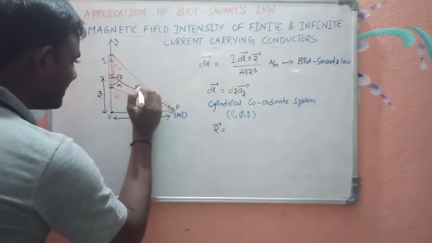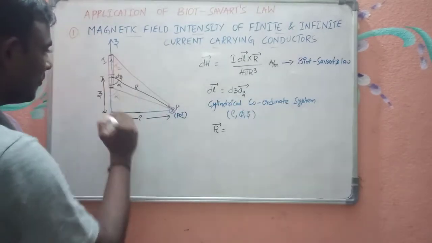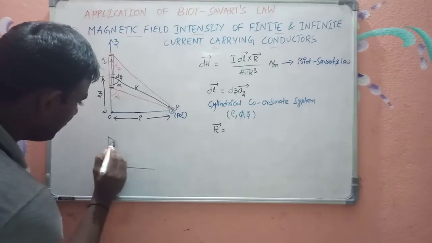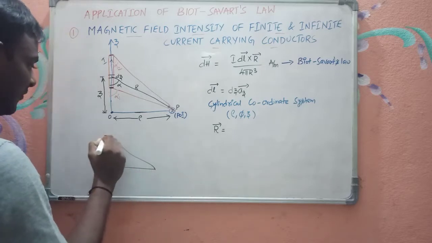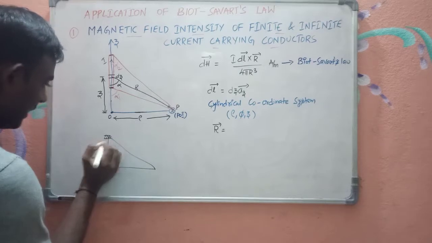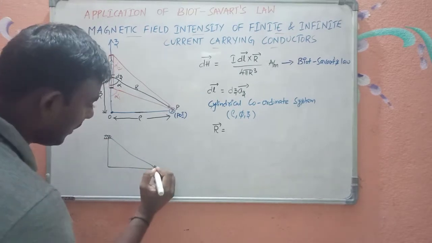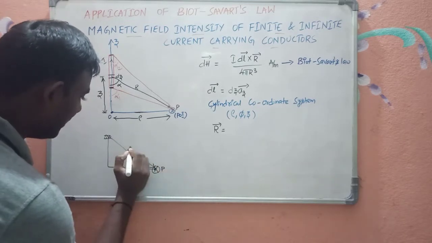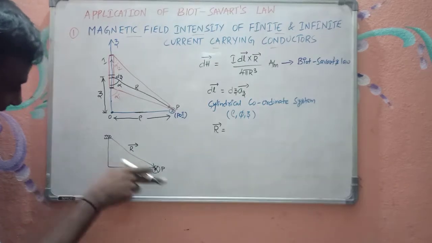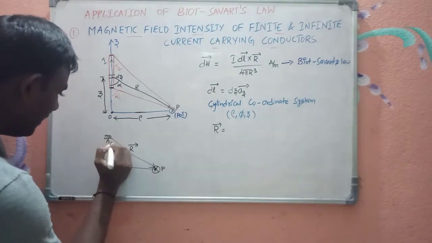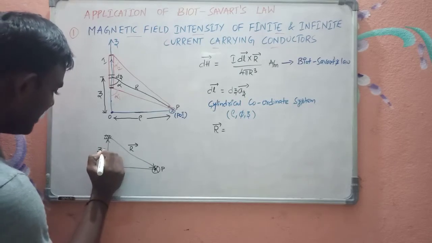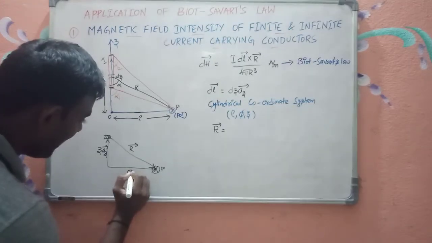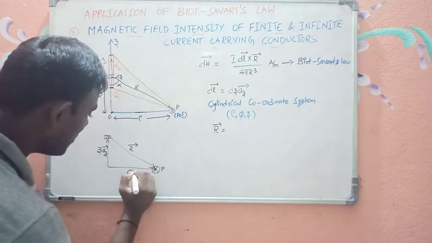So now how can I get this r bar vector from these two known vectors? See, let me draw a triangle again in order to understand this. So here you have a differential element. This is the differential element here, and this is the point of interest. Now this vector is directed from the differential element to the point of interest. So this is r bar. And what is this vector? This vector has the magnitude of z and the direction is az bar. Now what is this vector? This vector has the magnitude of rho and the direction of a rho bar.